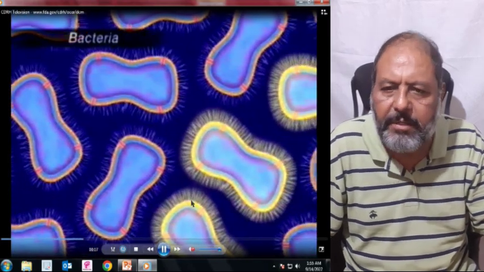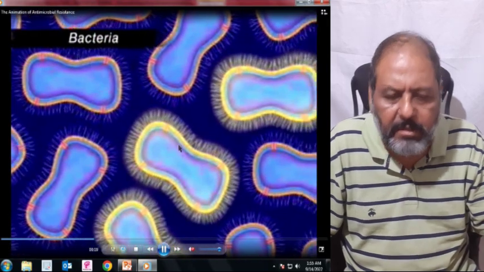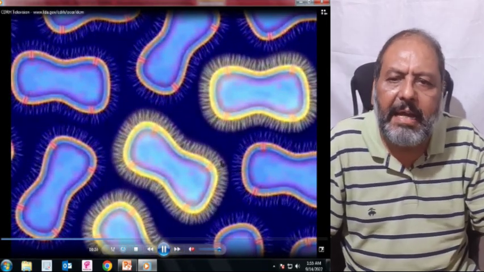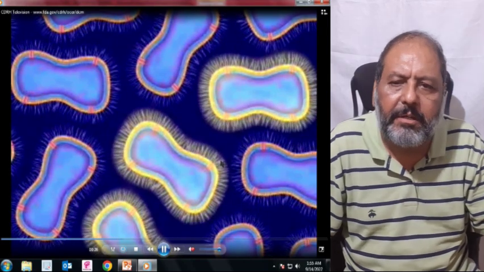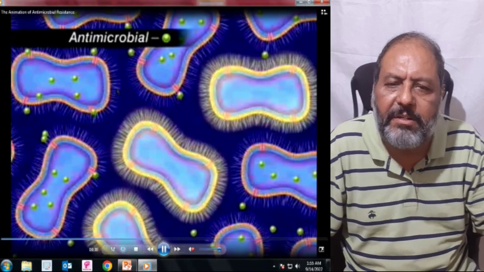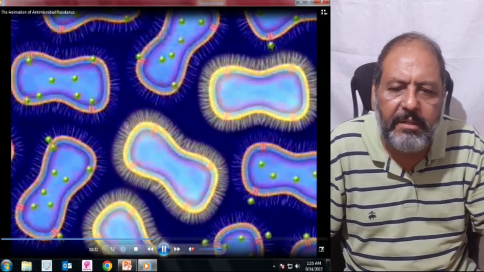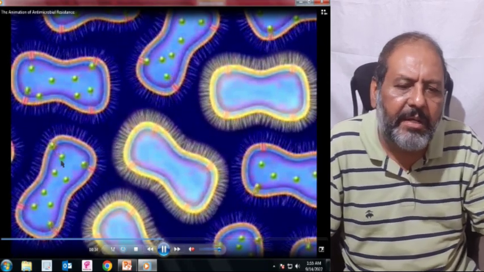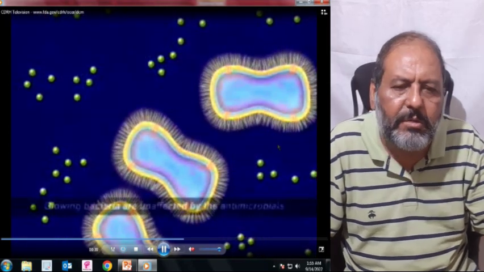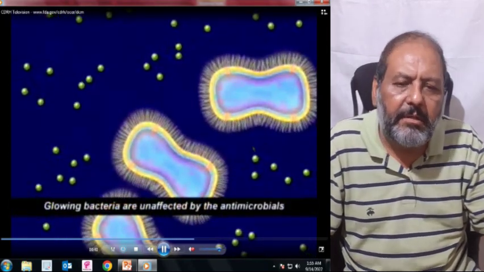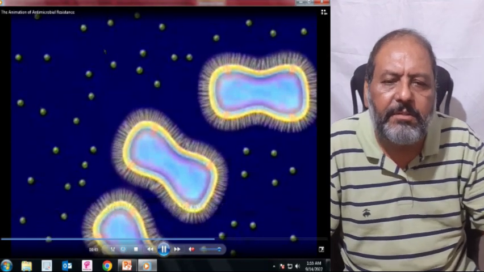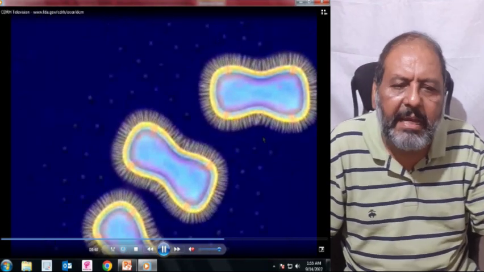Here one can see bacteria of different kinds, and as the antibiotic is being given, the wild type bacteria are not able to withstand the effect of the antibiotic and they die, and those which are able to resist the antibiotic remain.